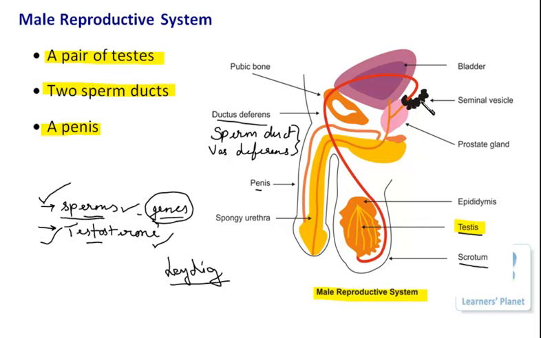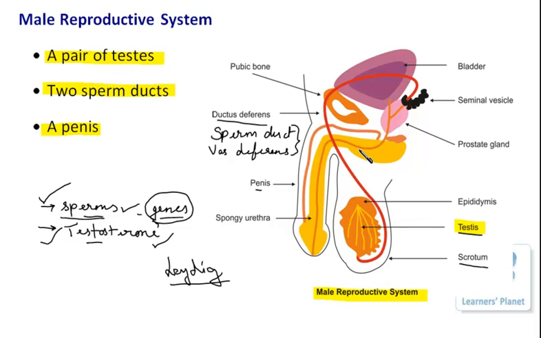Now here in the male organism, the sperm ducts are merging with the urethra. So now this urethra is actually serving two different purposes. And what are those two purposes? One is the release of urine from the body, and second is the release of sperms from the male body.